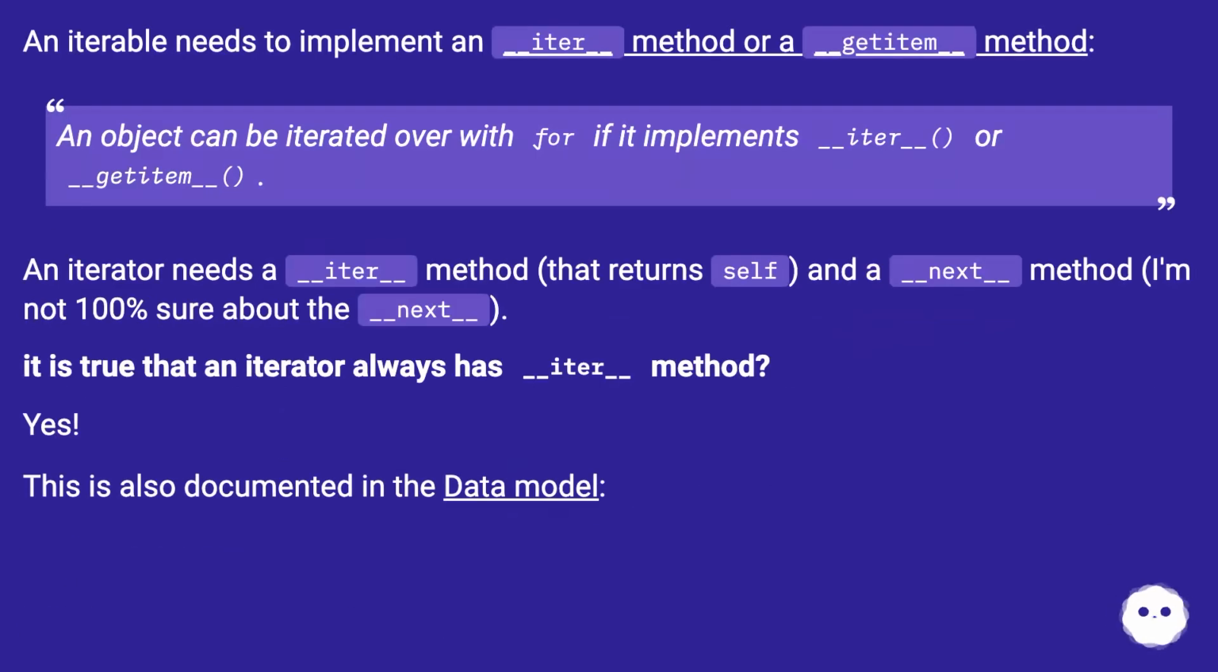An iterable needs to implement an __iter__ method or a __getitem__ method. An object can be iterated over with for if it implements __iter__ or __getitem__. An iterator needs an __iter__ method that returns self and a __next__ method. I'm not 100% sure about the __next__. Is it true that an iterator always has the __iter__ method? Yes. This is also documented in the data model.